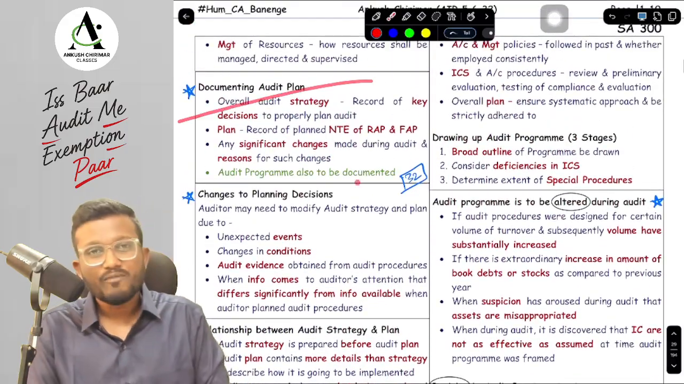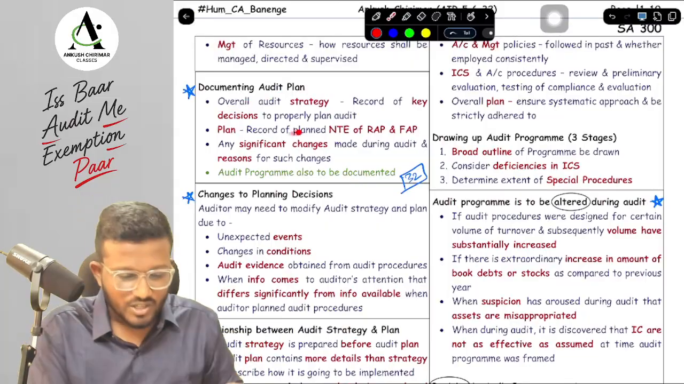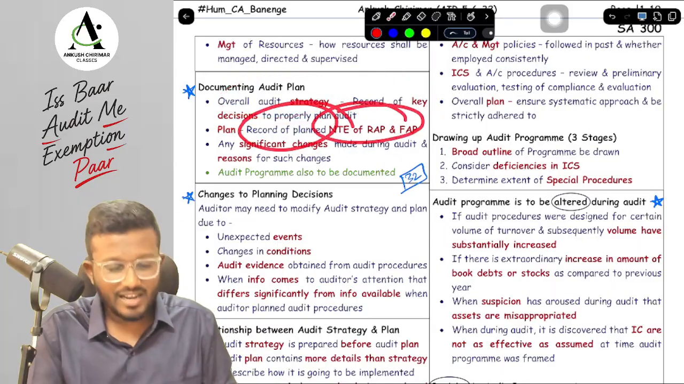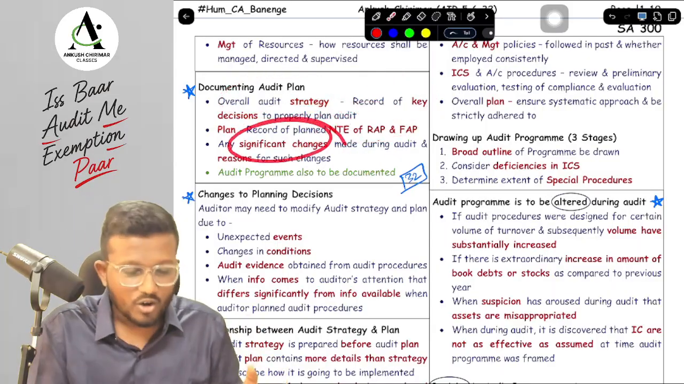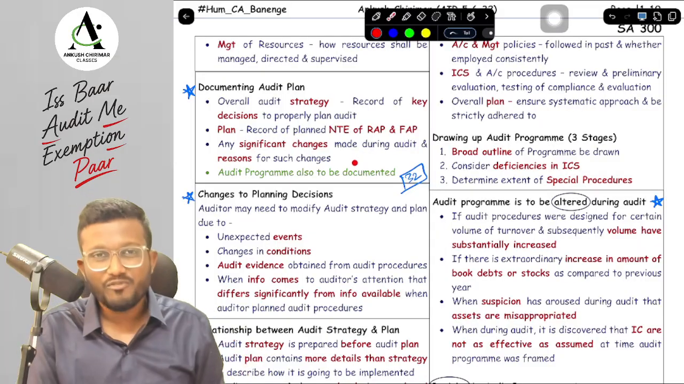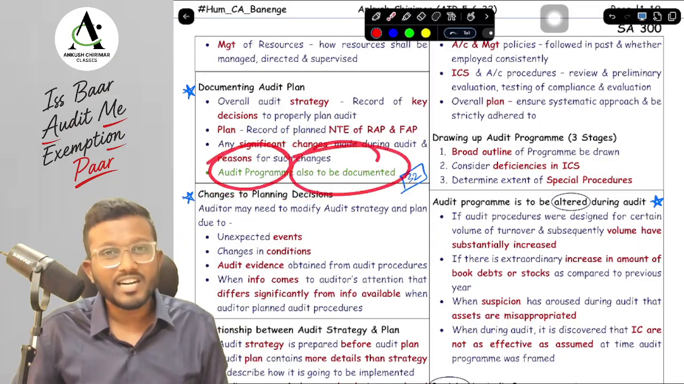So for documenting the audit plan, what do we have to document, sir? I am saying plan, you hear plan and strategy. So we have to document the strategy, a record of key decisions. We also have to document the plan, a record of the planned nature, timing and extent. We also need to document any significant changes that happened during the audit with the reasons, and the plan and strategy finally adopted. And there was an MCQ asked by the ICA that we also need to document the audit program as well.